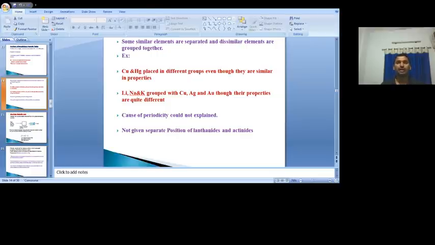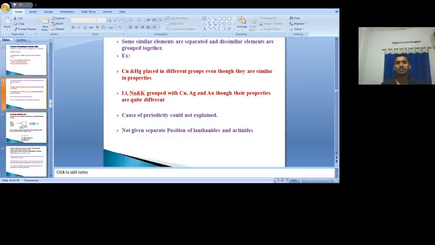And when you arrange the elements in the increasing order of atomic weight, elements similar in properties fall under one group at certain regular intervals. Why it happens like that could also not be explained. And he was also not giving a separate position to the lanthanides and actinides, which also could not be explained. So these are the drawbacks of Mendeleev's periodic table.